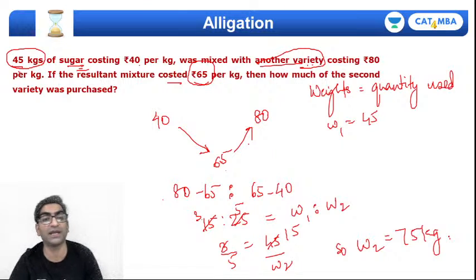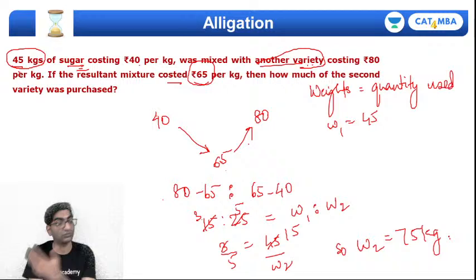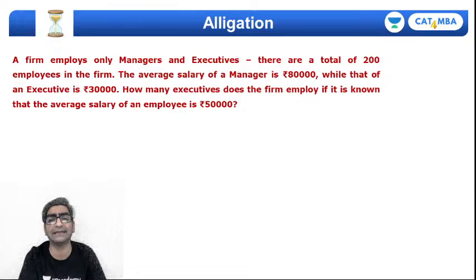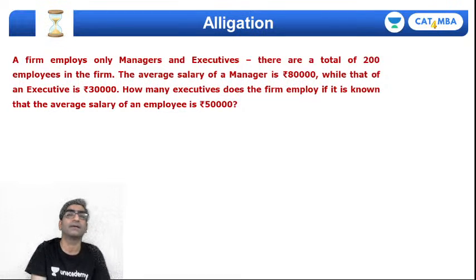So that gives me an answer very, very quickly. Don't need to use the A1 W1 plus A2 W2 formula. You can actually do this very, very quickly. Right? I hope alligation is clear. I hope the illustration helps you understand how to apply alligation. Let's look at one more problem, right?